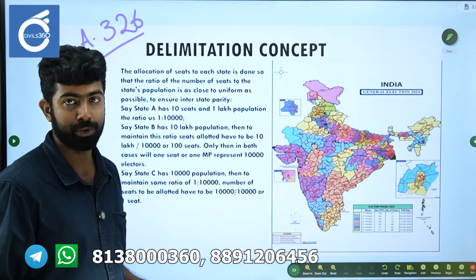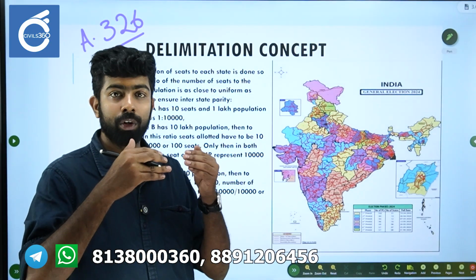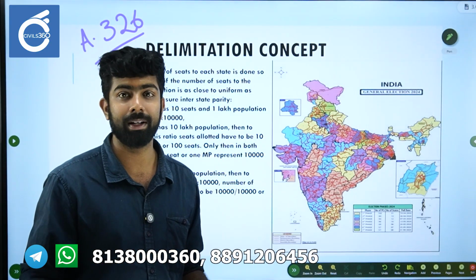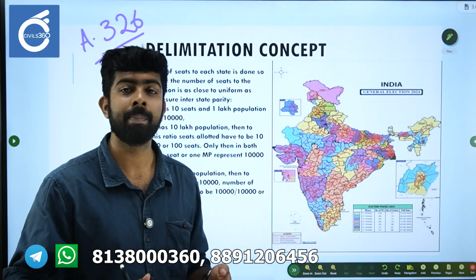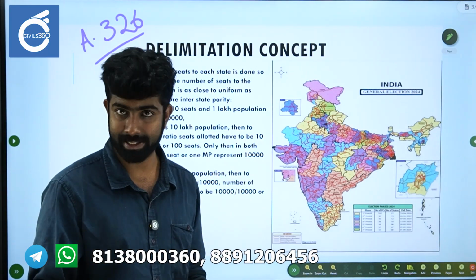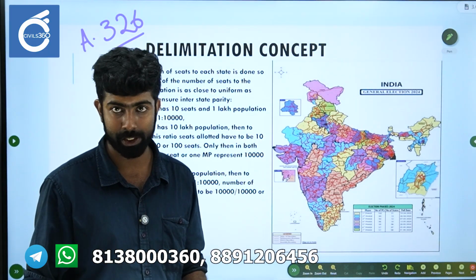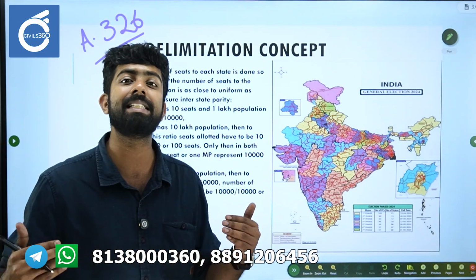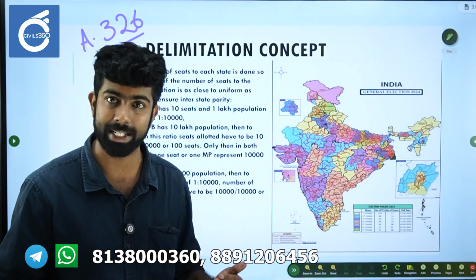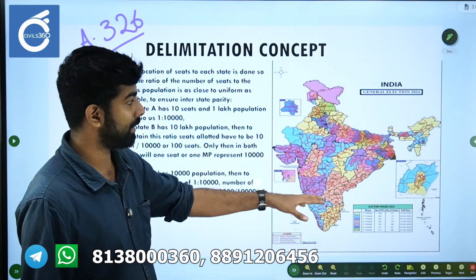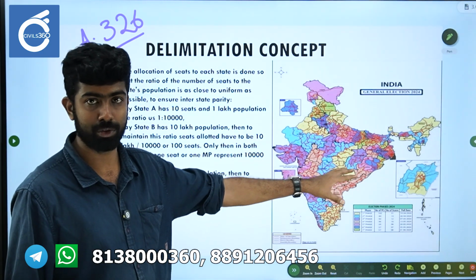According to the constitution, for the House of the People elections, that is for the Lok Sabha elections, the ratio of seats to the population of a particular state should be the same across the different states. These are the different territorial constituencies.